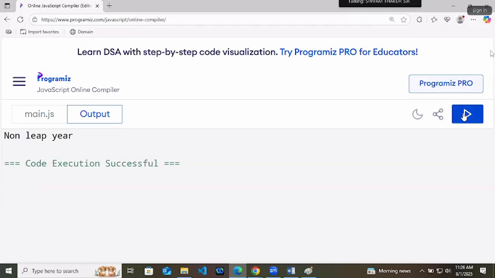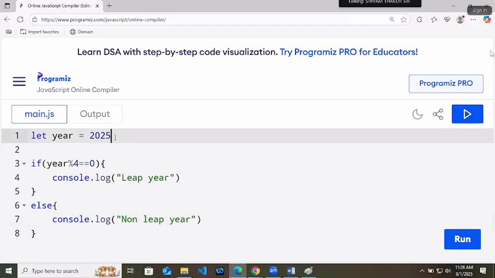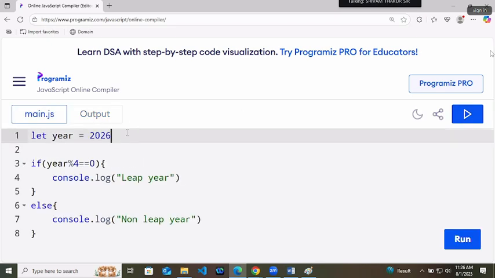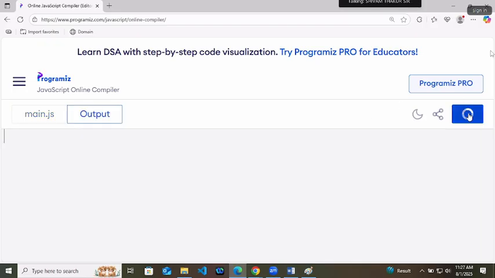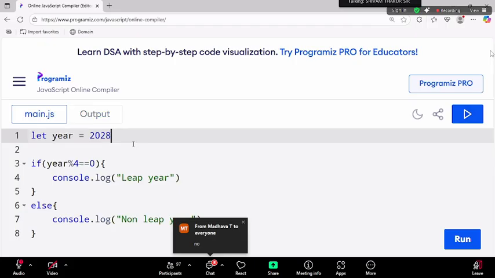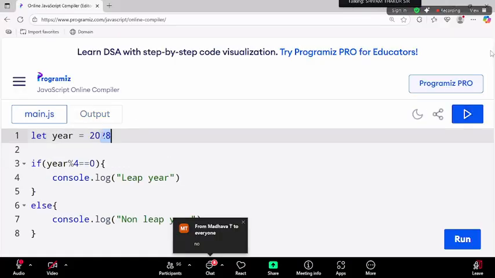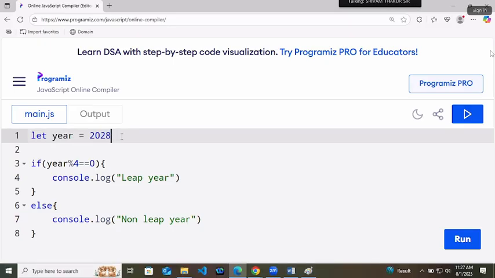Run. Non-leap year. Let's check for 2026. Non-leap. Who said leap year? 2026 is leap year. Let's check for 2027. Non-leap year. 2028. Leap year. By the way, if the last two digits are divisible by 4, that is a leap year. Short trick. 28 is divisible by 4, leap year. 26 is not divisible by 4, non-leap year. Right? Correct? Incorrect. This is completely incorrect thing.